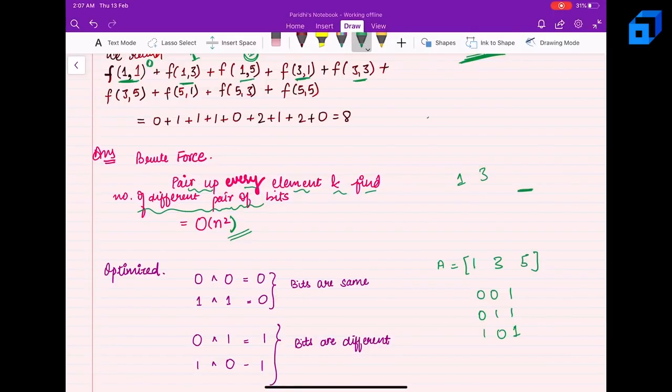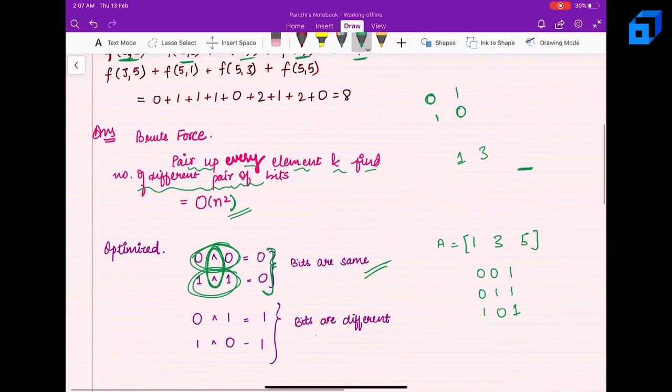I want to check whether at some position the bits differ or not. Now how can I check that? If I find the XOR and I get 0, I know that the bits are the same, but that is not of my use.